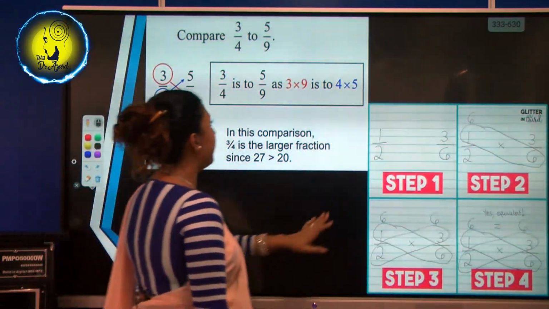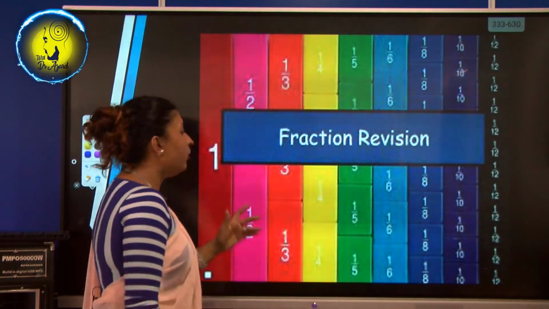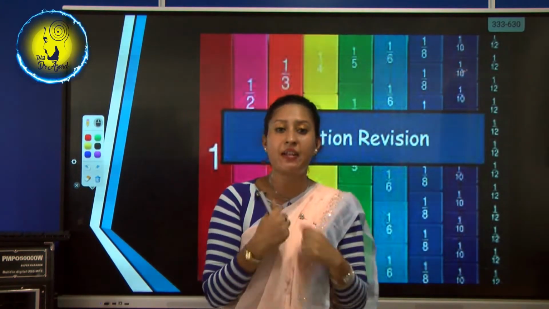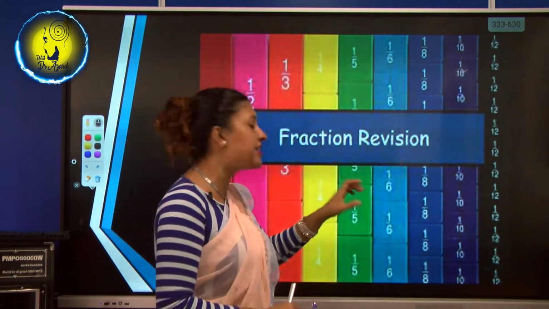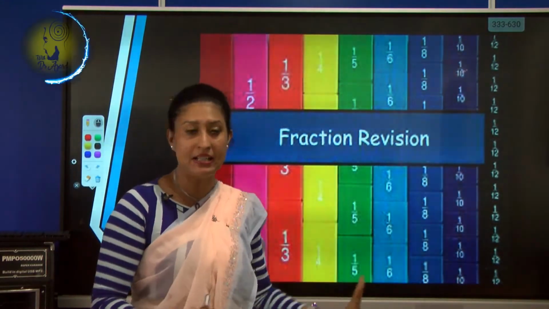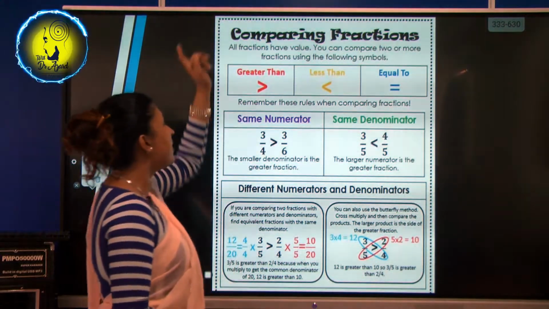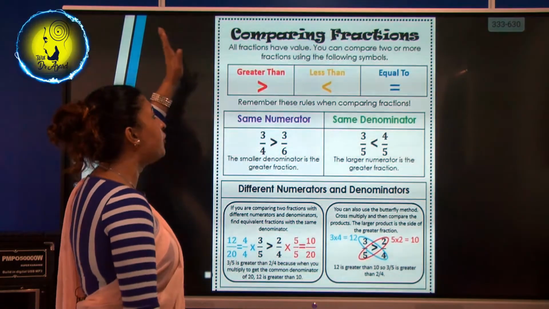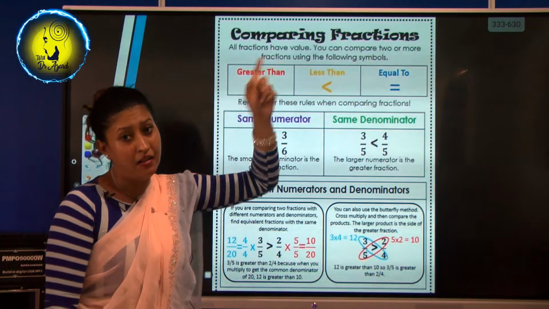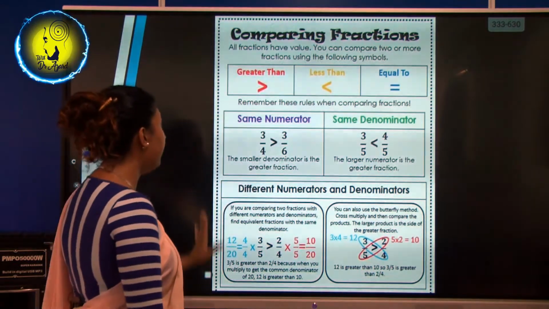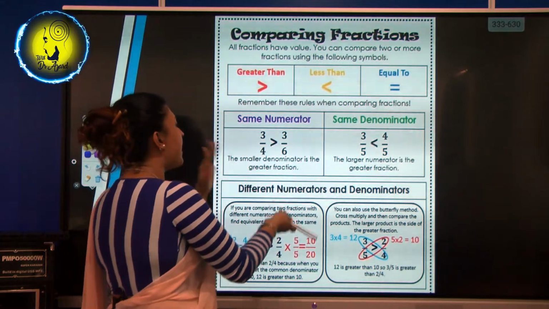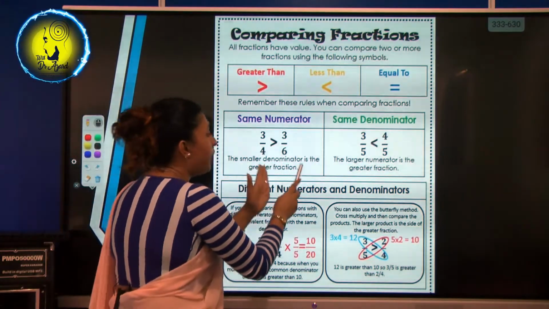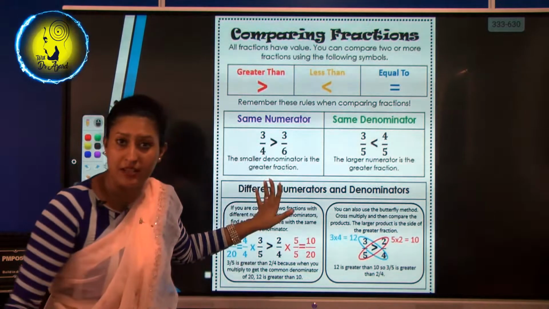Let's go to the other one. Now, have you all understood what I said? I hope everybody understood, but let's do a quick revision for those who didn't. So when comparing fractions, when the numerator is the same but the denominators are different, the smaller the denominator is, the greater the fraction.